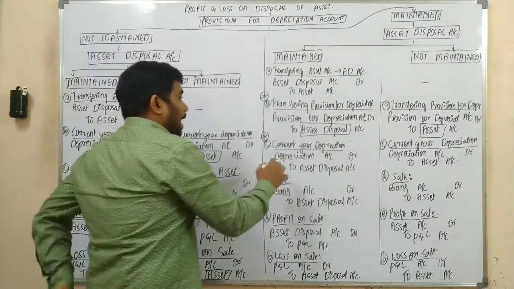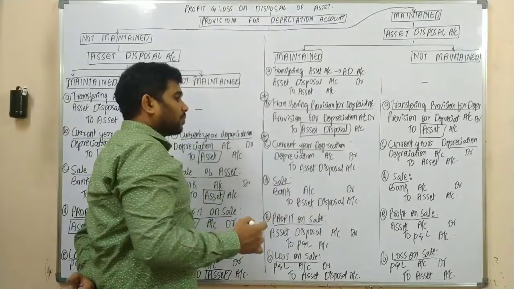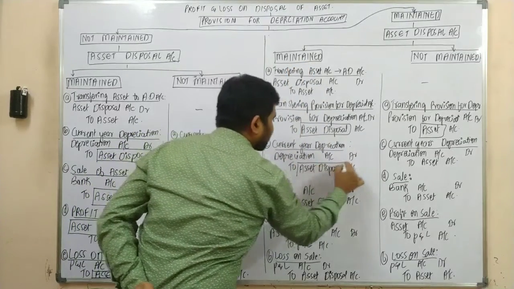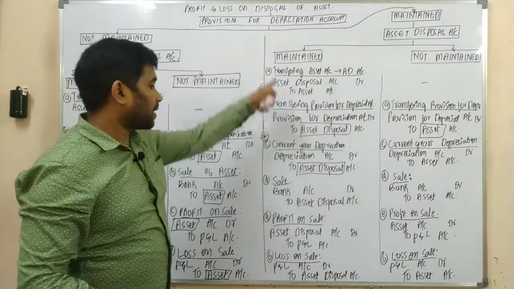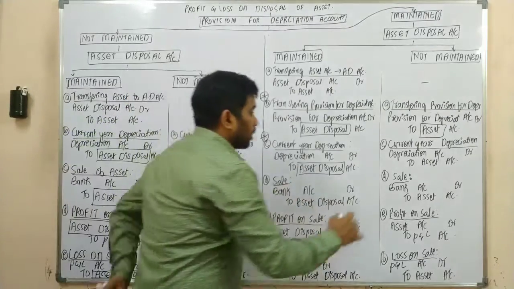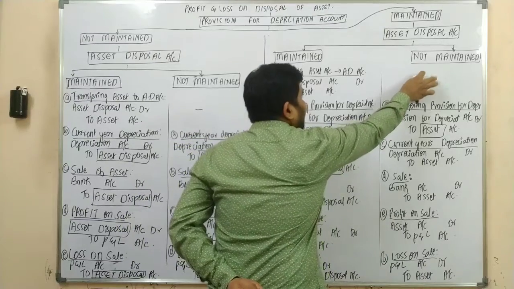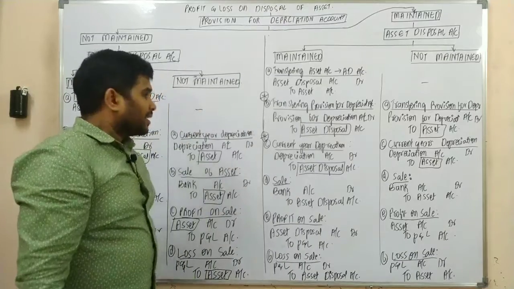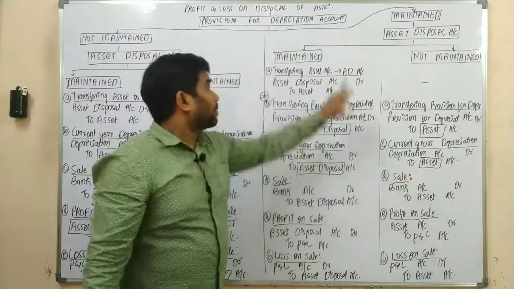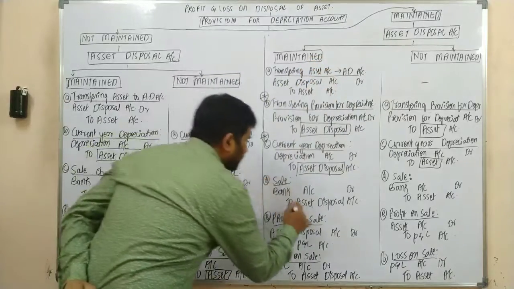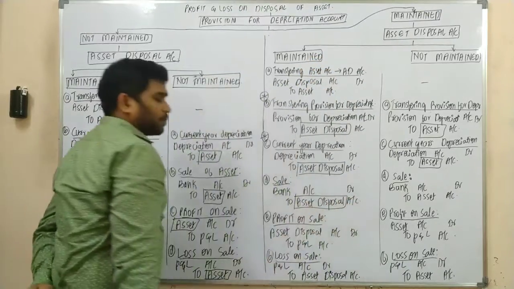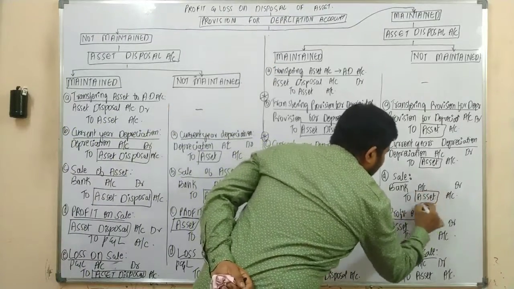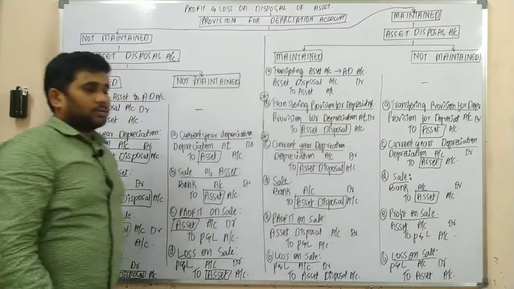So upon providing the current year's depreciation, in case you are maintaining the asset disposal account, it would be depreciation account debit to asset disposal account. Because you are maintaining a separate account, it should be asset disposal. In case you are not maintaining the separate account, it should be transferred to your asset account. This is just replaced with your asset, that's it. Now, upon sale, the journal entry would be bank account debit to asset disposal, in case you are maintaining the separate account. If you are not maintaining the separate account, the journal entry would be bank account debit to asset account.